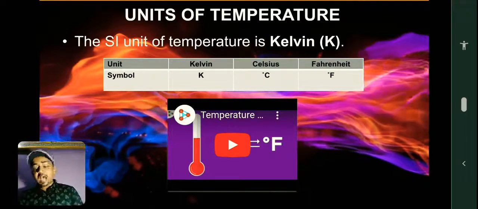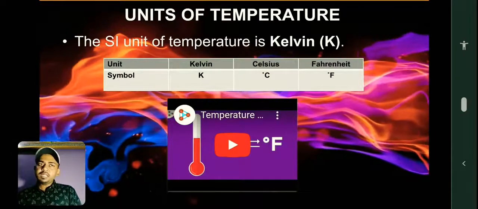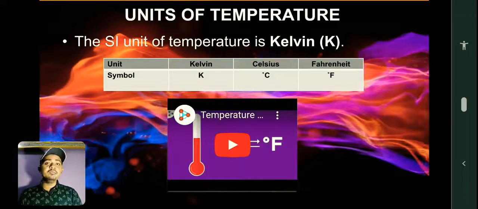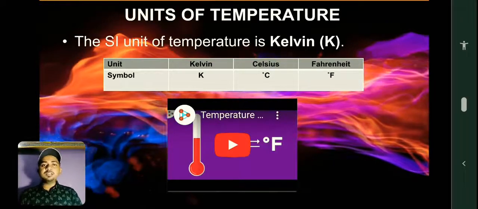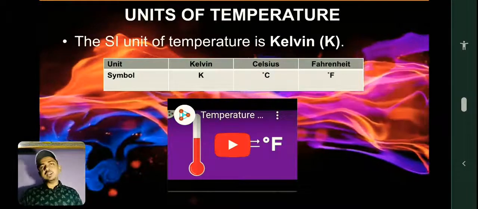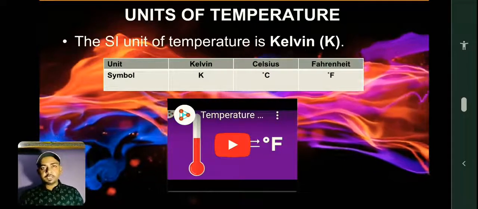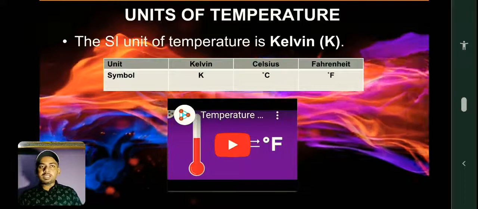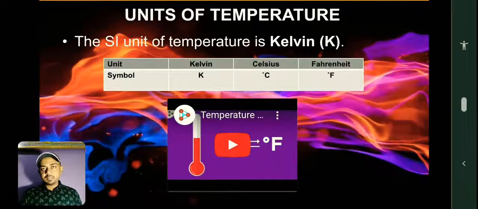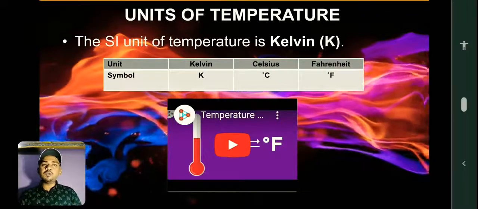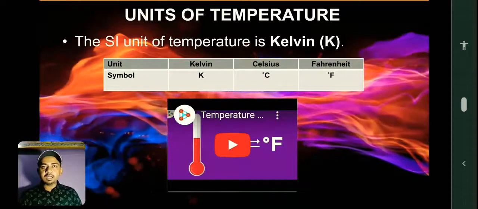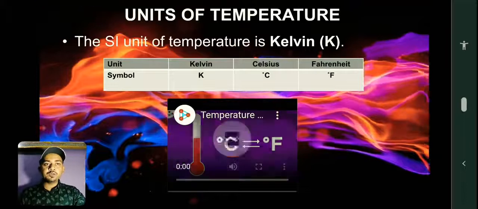From the very beginning in school, we know there are three units, Kelvin, Celsius and Fahrenheit, but how to convert them was a hectic process. So I researched and found a video in which it is very well explained how we can simply convert units of temperature. This is out of syllabus, nothing from this video will come in your book. If you want, you can fast forward this video 5 minutes, but if you want to know how to convert these units without doing tough calculations and applying formulas, this video is for you.